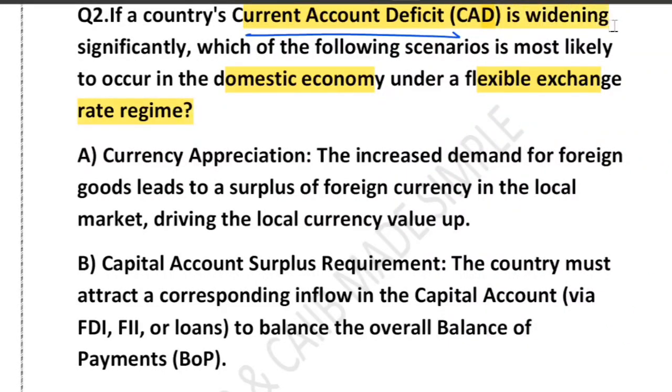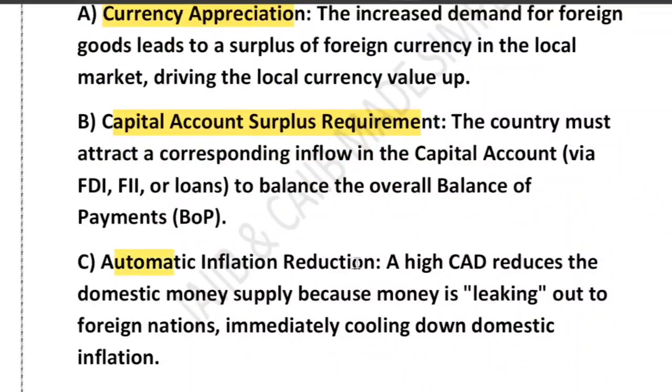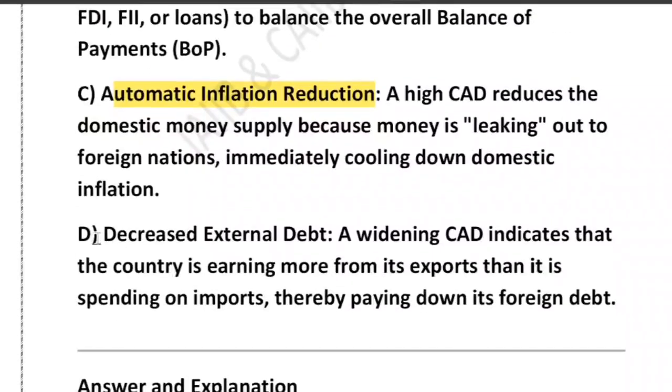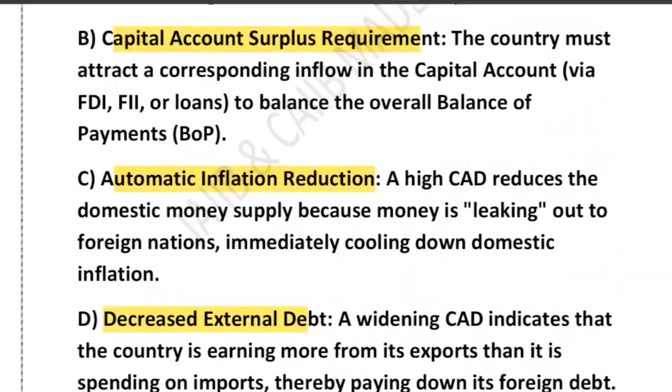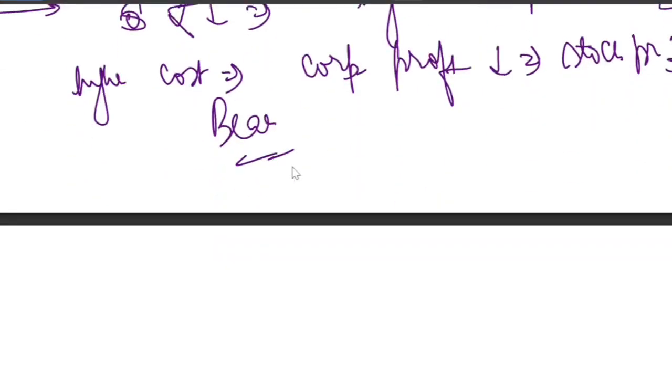It's widening. Now, option A, currency appreciation. Option B, capital account surplus requirement. Option C, automatic inflation reduction. And option D, decrease in external debt. These are the four options they have provided. Let's go through each and every option in detail. First of all, let's understand.